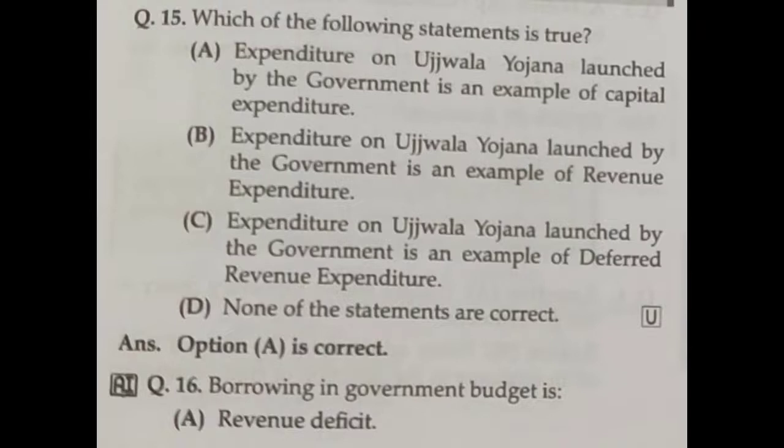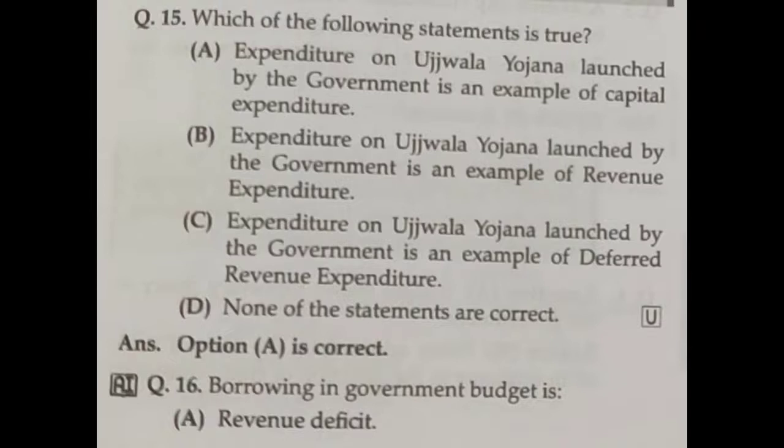None of the statements are correct. Here we have to classify whether it is a capital expenditure, revenue expenditure, or deferred revenue expenditure. First of all, we should know Ujjwala Yojana, it was enacted in 2016. It is to distribute 50 million LPG cylinders to people living under the poverty line. The budgeted amount is 80 billion rupees.